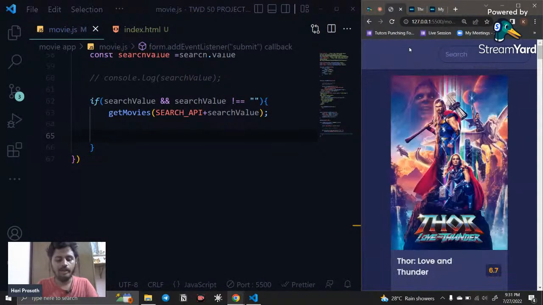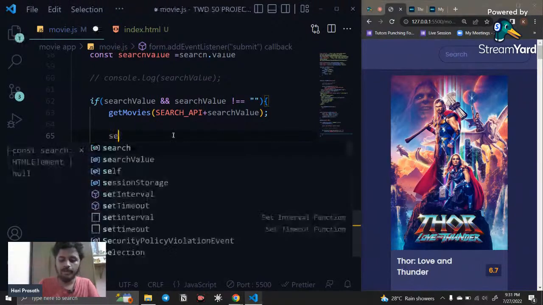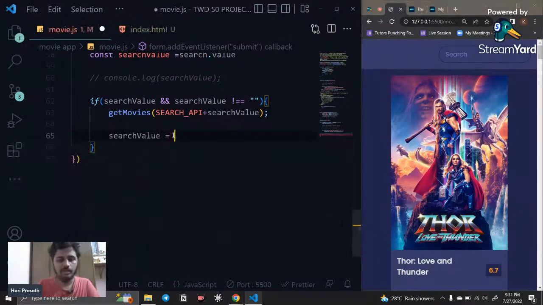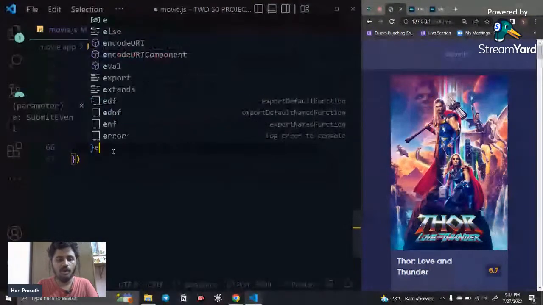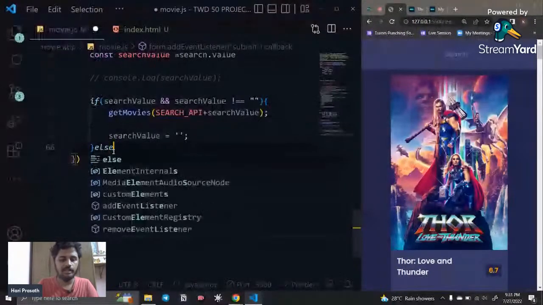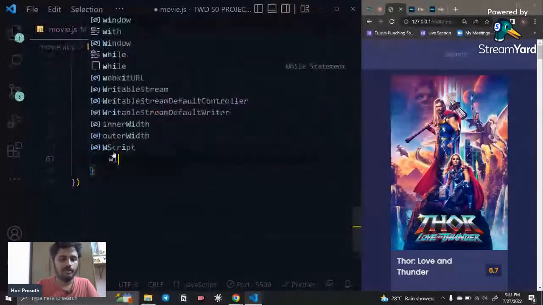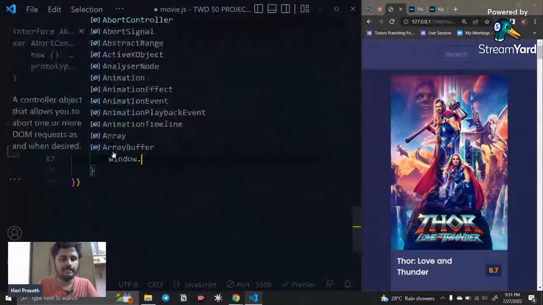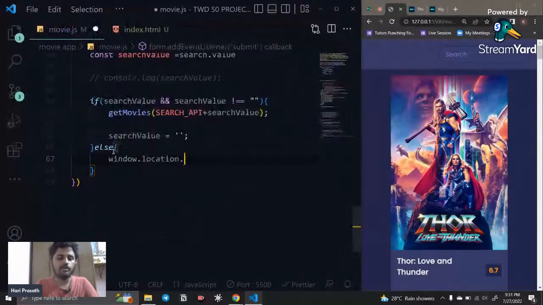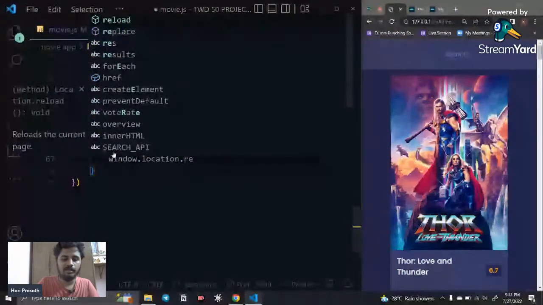So how can I set that? You can say search value by default is equal to empty. Okay, after that you need to empty that. Else, if it is not there, then what you need to do is refresh the page with window.location.reload. Okay, reload that particular page.